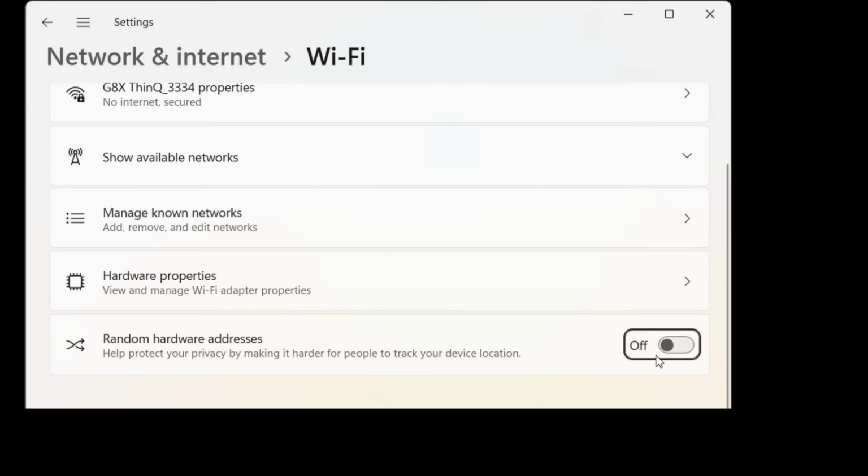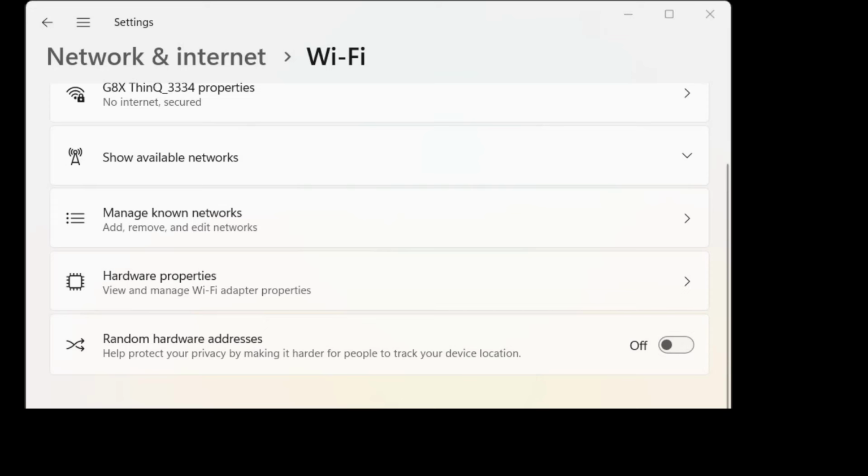If you turn this on, then for a certain time interval, let's say every 15 minutes or every 20 minutes, it is going to change my MAC address randomly, so that it becomes harder for people to track my location or device identity, which helps me protect my privacy and my information. For that reason, they have given the option called random hardware address. This can be called MAC randomization or random MAC address.